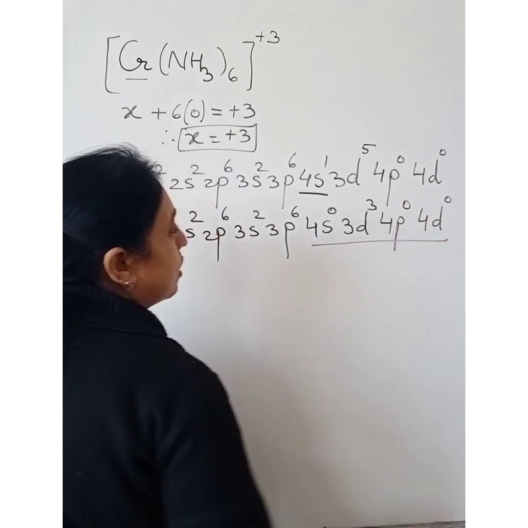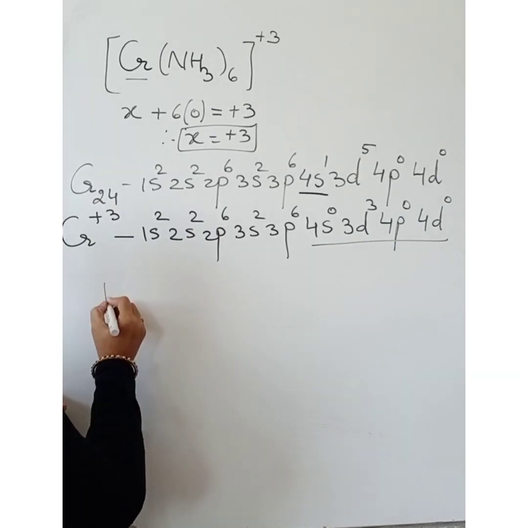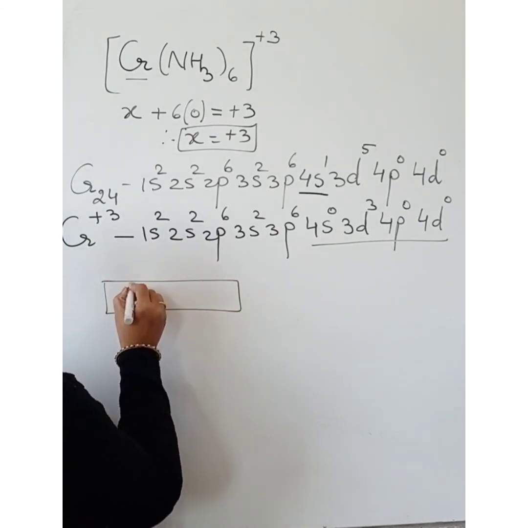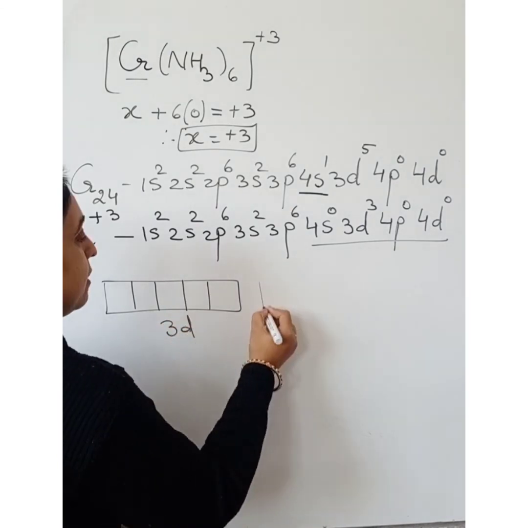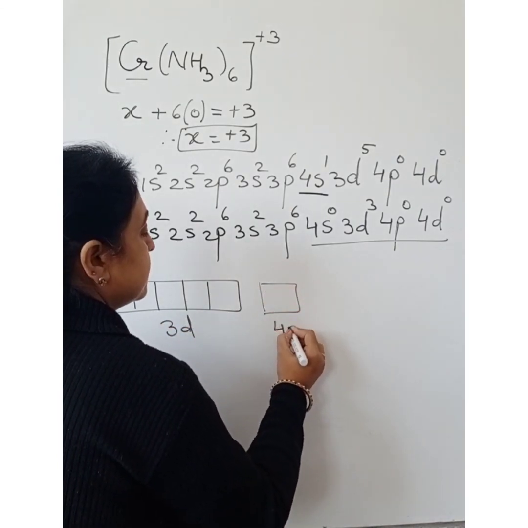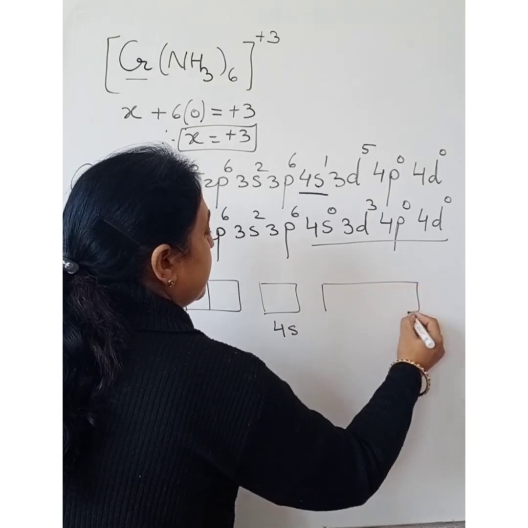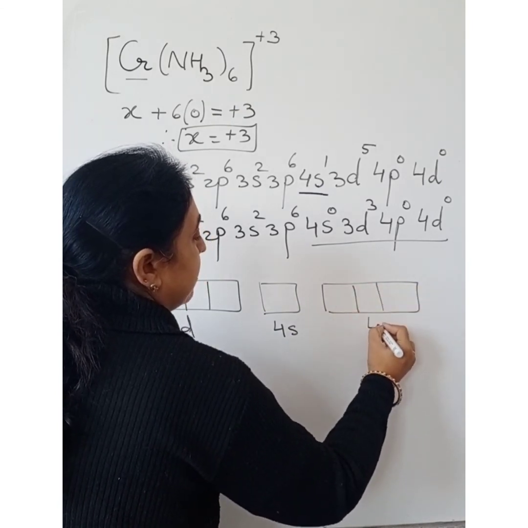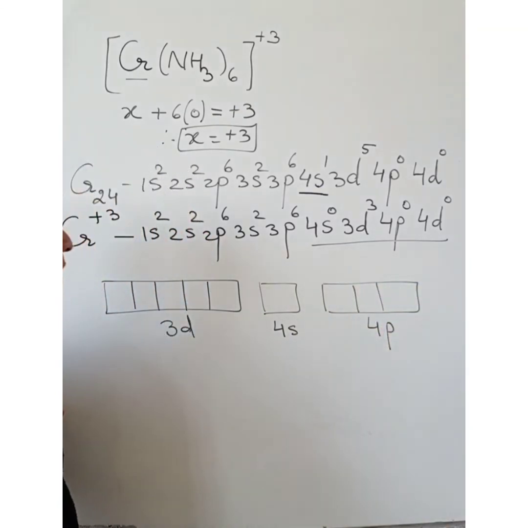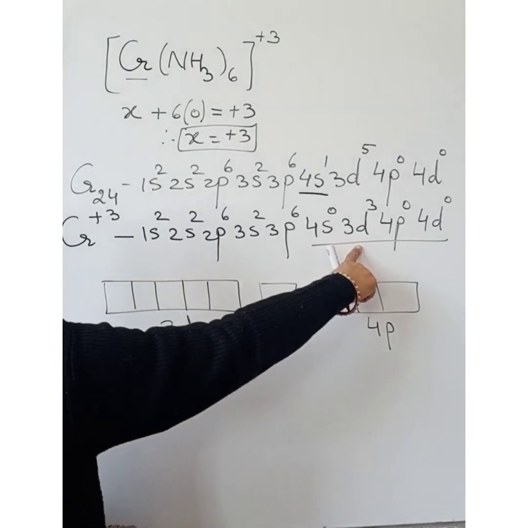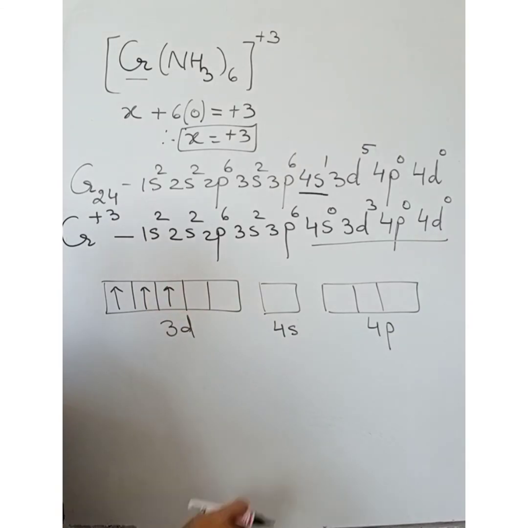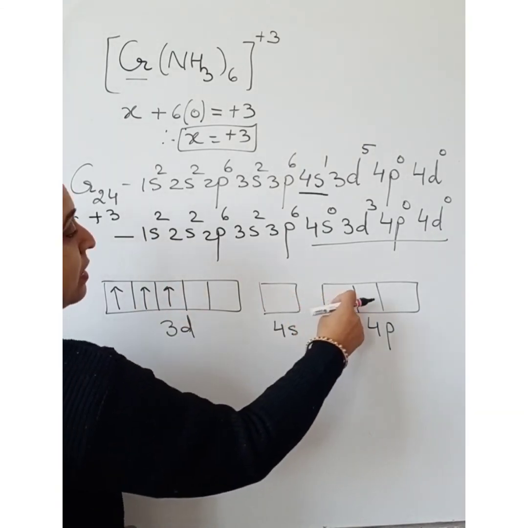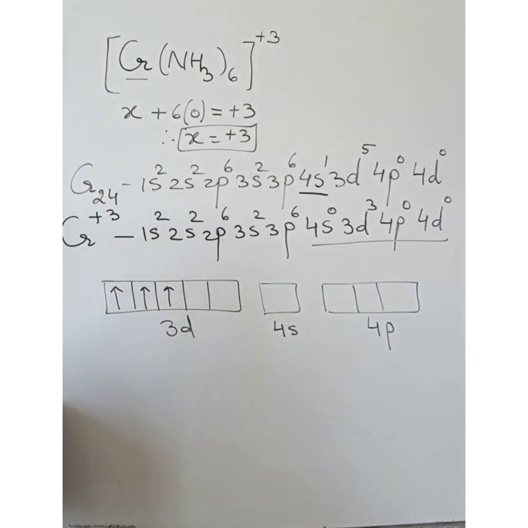Let us draw the orbital diagram. This is our 3d orbital, 1, 2, 3, 4 and 5 suborbitals are there. 4s, 4p. If required, then we will draw 4d also. Now arrange the electrons. 3 electrons are present in the 3d orbital, with vacant 4s and vacant 4p orbitals.